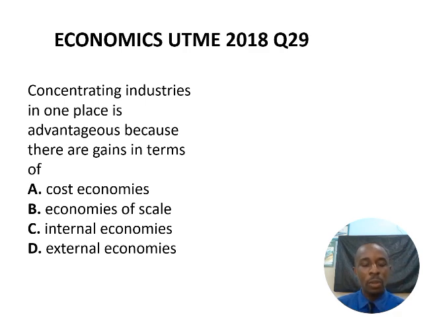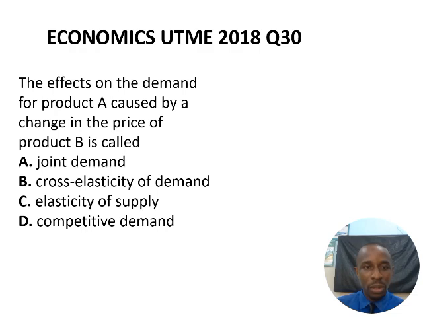Concentrating industries in one place is advantageous because there are gains in terms of external economies of scale. Those are the benefits that an industry will enjoy as a result of being located in the same area with other industries. That's option D. We have question 30.